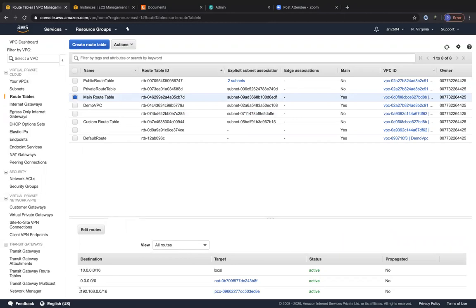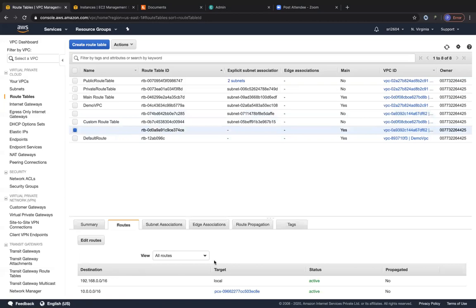You have to ensure that it points to the other network through the peering connection. And even your custom route table, which you created for the 10 network, should also have that route to talk through the peering connection to the 192.168 network. And the other routing table that you added over here, the 192.168 network's routing table, should have the reverse, which is to talk to the 10 network through the peering connection. And this was the main route table, right? Yeah, the main route table for the 192.168 network. Over here you also added another route to the 10 network through the peering connection. So the reverse has to be added.